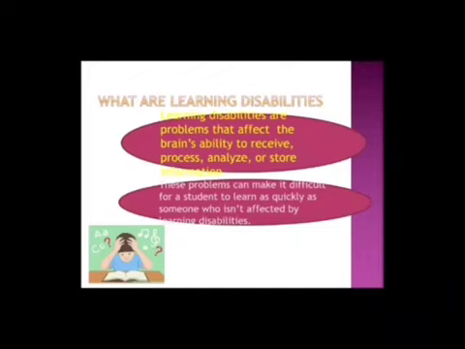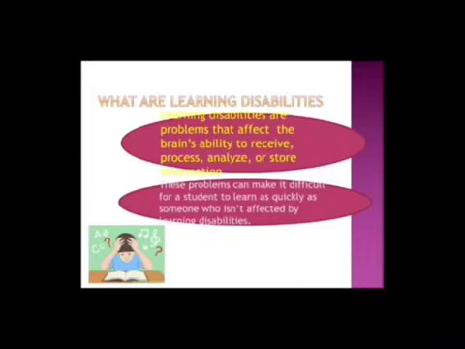Let's see what the common types of learning disabilities are. First one is dyslexia. Dyslexia is the disability with reading, that is problems in reading, writing, spelling and speaking. Dyscalculia, disability with mathematics, problems in doing math problems, understanding time, and using money.